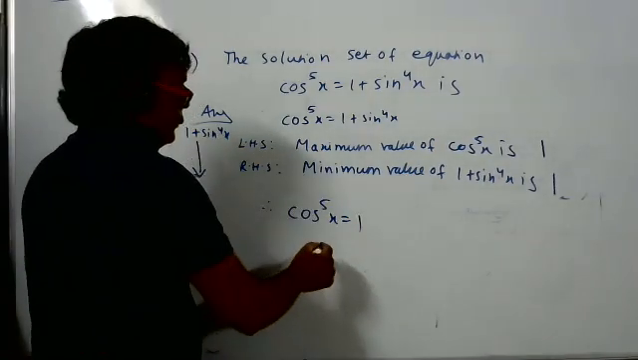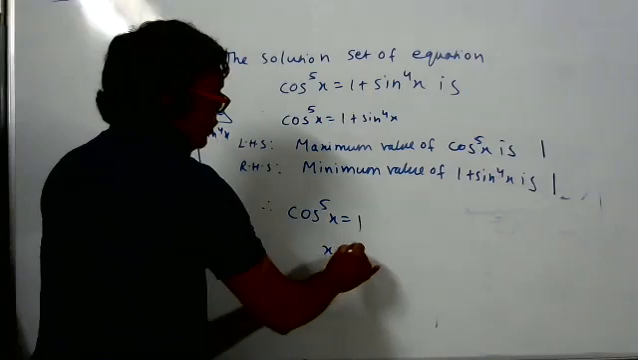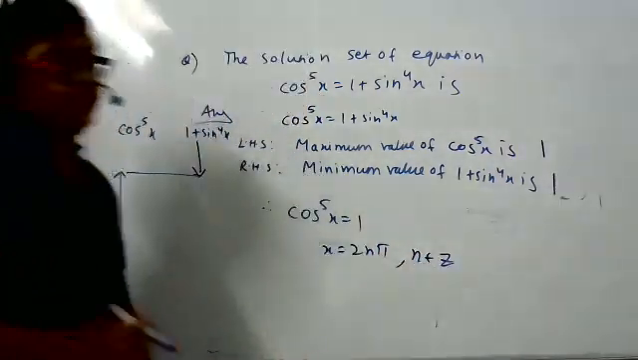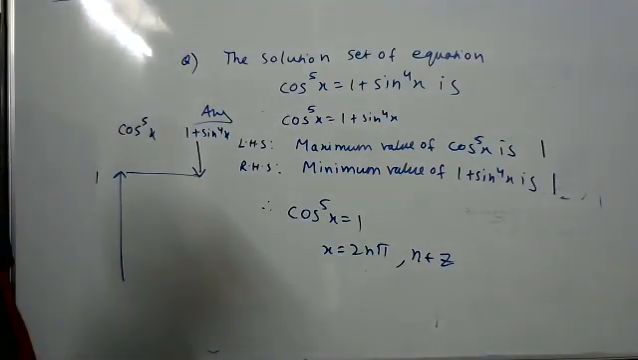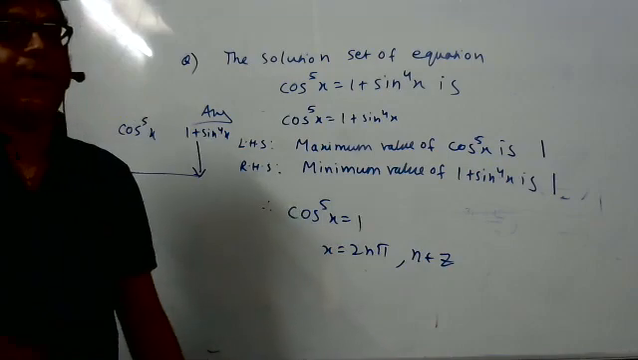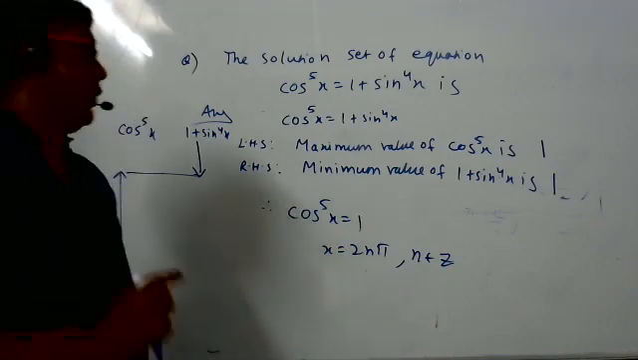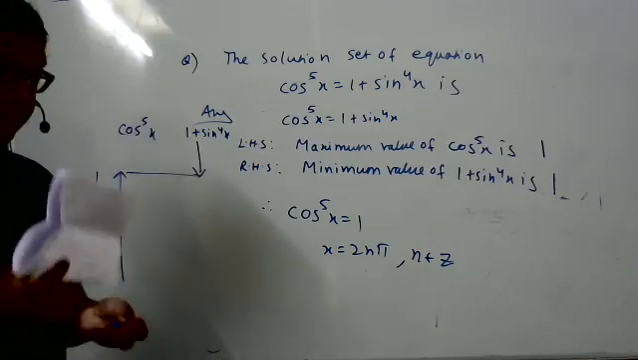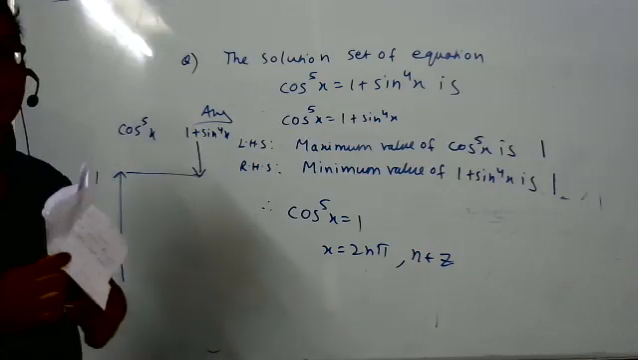What is the solution? x is equal to 2nπ, n belongs to integers. This is the solution. Am I correct or not? When cos x is 1, when x is 2π, 4π, 6π, 8π, then only it is 1. Some doubt means you can ask. Full doubt means I'll teach again.